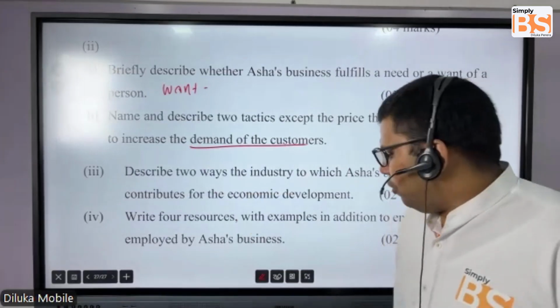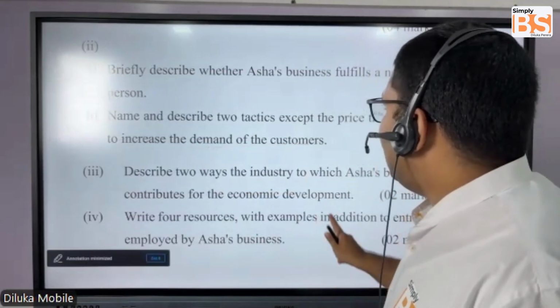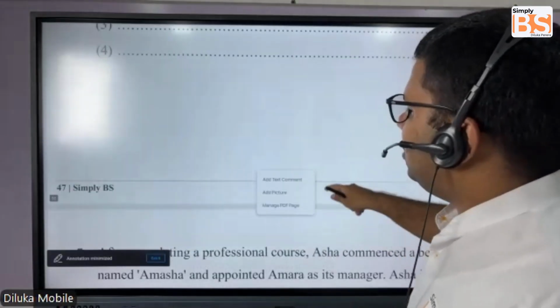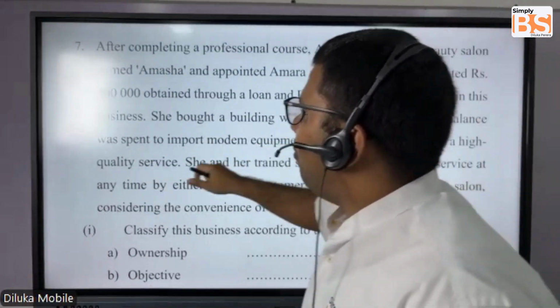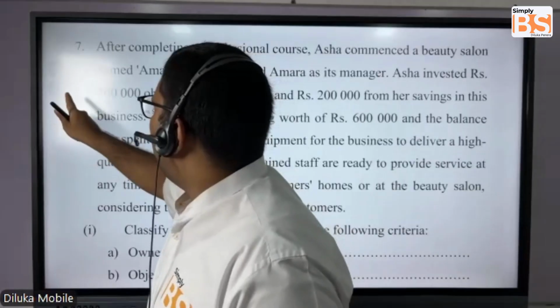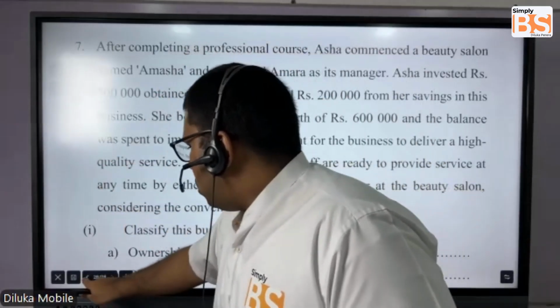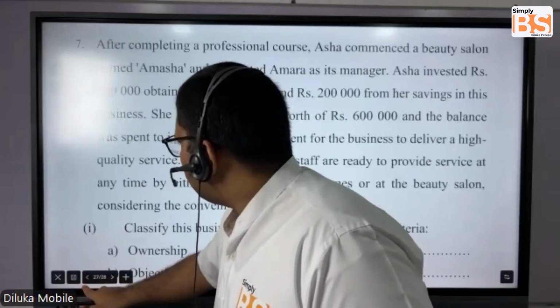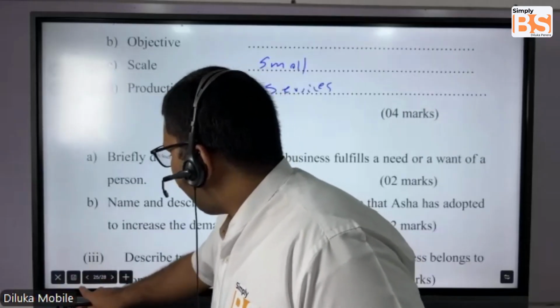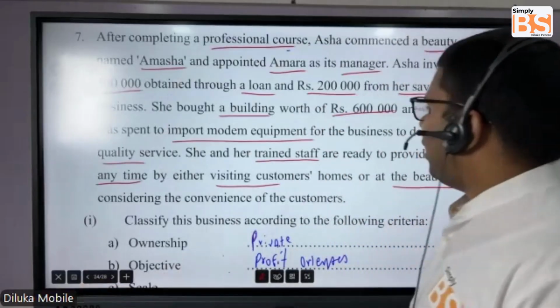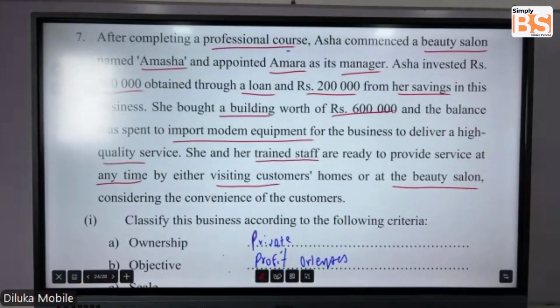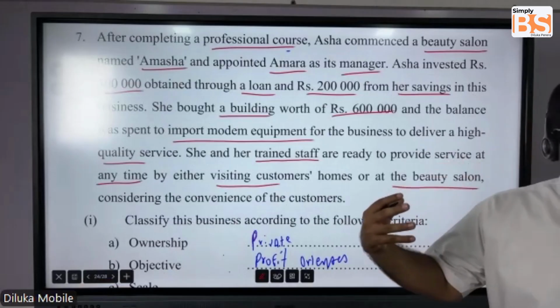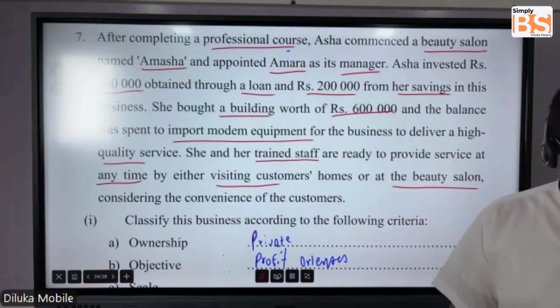Now, if you look at the story, students, very clearly, it says very nice things. We underline them also. The first point you can write, she's trying to provide a high quality service.